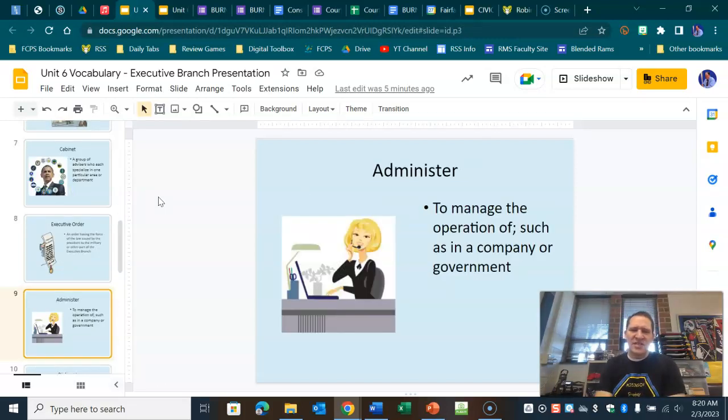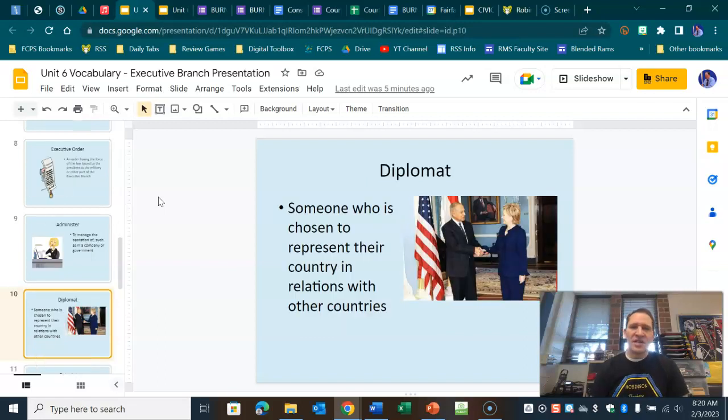The next word on the next slide is administer. One of the things that the president does is oversee and administer the federal bureaucracy, which is to manage the operations. Administer is more of a verb. Administrator is a noun. All right, diplomat: someone representing the United States in a foreign country. The president nominates a diplomat to the executive branch, and you could be a diplomat who works as the head of a certain embassy and has relations with the country. Usually, these are people with experience working with that nation.